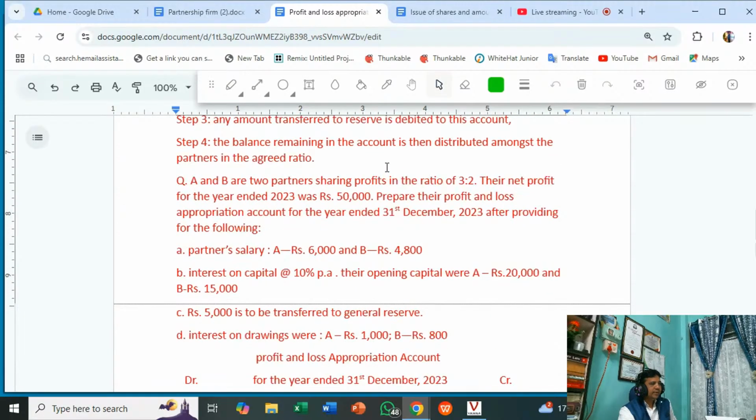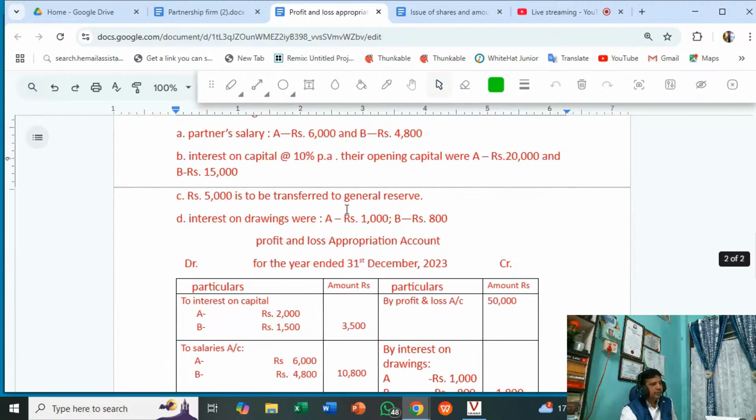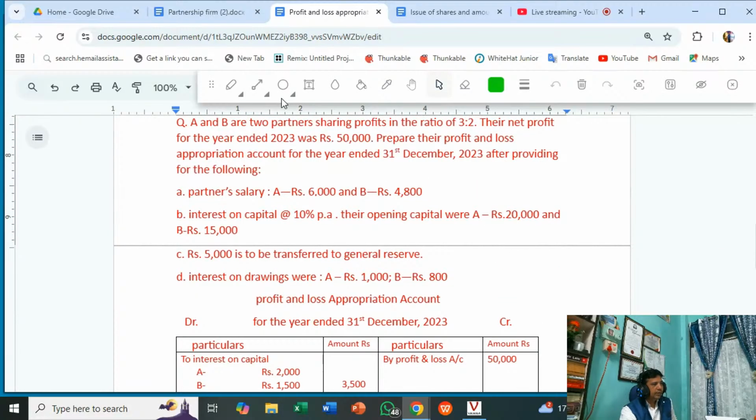Okay, now I'm taking one simple problem for preparation of the profit and loss appropriation account. Always remember, I am going to take only this one problem.